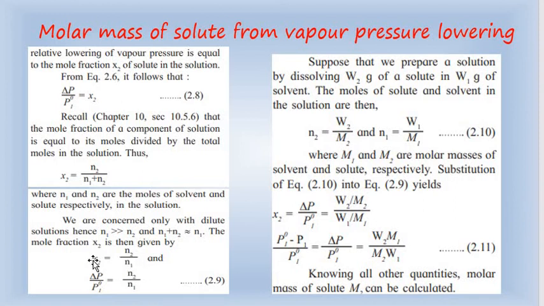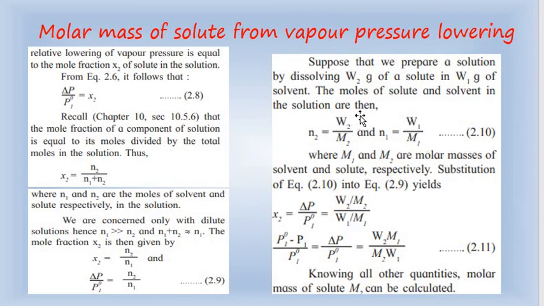This x2 value is substituted in equation 2.8, so delta P upon P1 naught equals N2 upon N1. We know N2 is mass upon molar mass, which is W2 upon M2, and N1 is W1 upon M1. W1 and M1 are the mass and molar mass of the solvent.